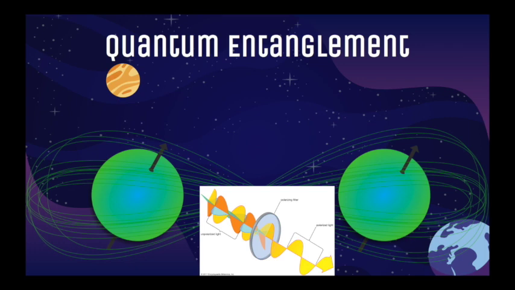The joint state of these quantum entangled particles can be expressed using this formula. We see horizontal state times vertical state minus vertical state times horizontal state, all over root 2. What this equation means is that if one photon is traveling horizontally, the other must travel vertically. This is one possibility. And then the other possibility is the first one is traveling vertically and the other one is traveling horizontally. Thus, this forms a quantum state and it is expressed using this formula.